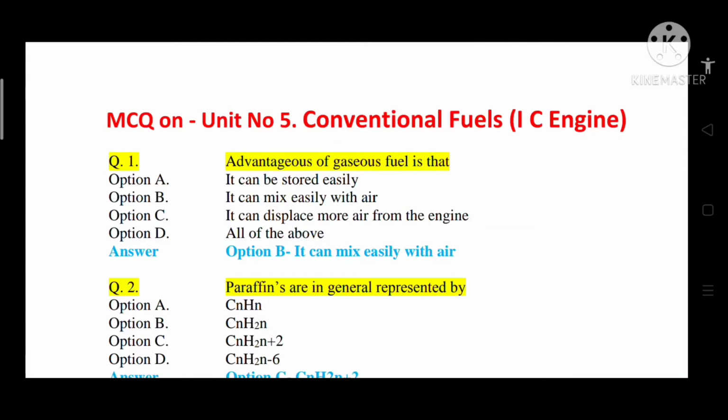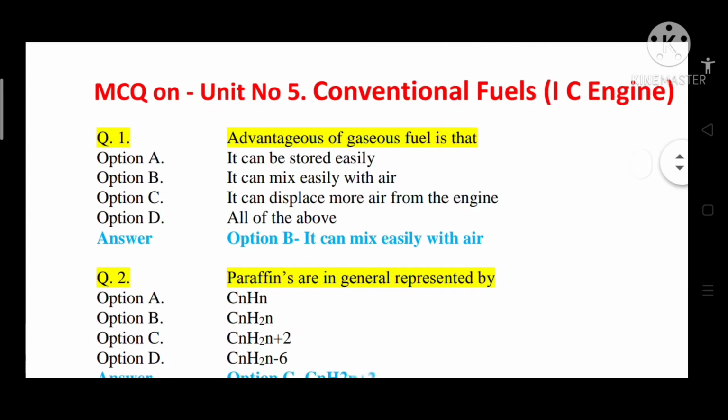Today we will see multiple choice questions on unit number 5, conventional fuels of IC engine. Question number 1: an advantage of gaseous fuels is that option A, it can be stored easily, option B, it can mix easily with air, option C, it can displace more air from the engine, option D, all of the above. So the correct answer is option B, that is it can mix easily with air.